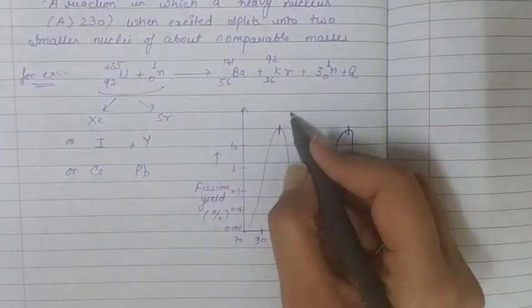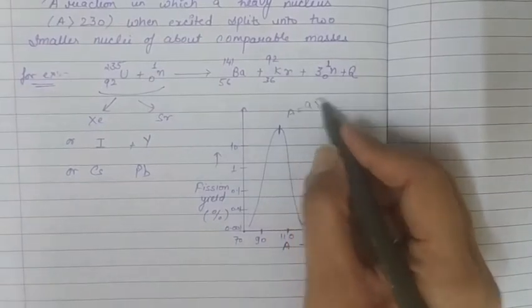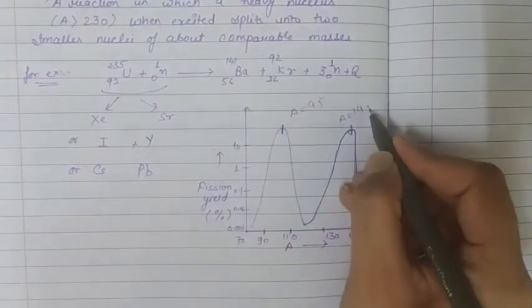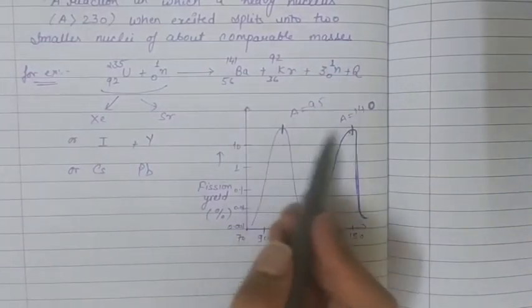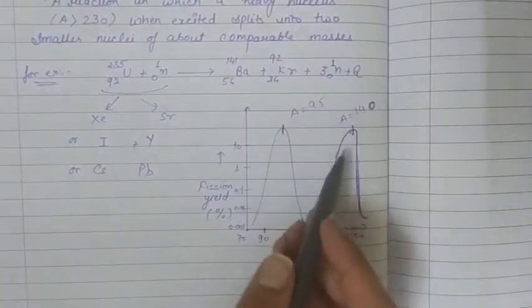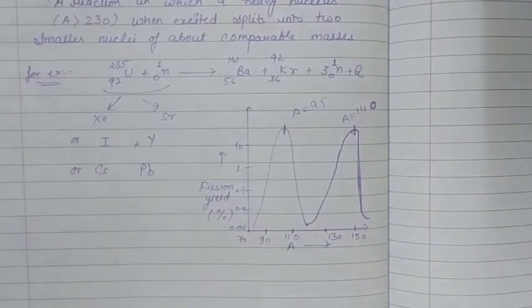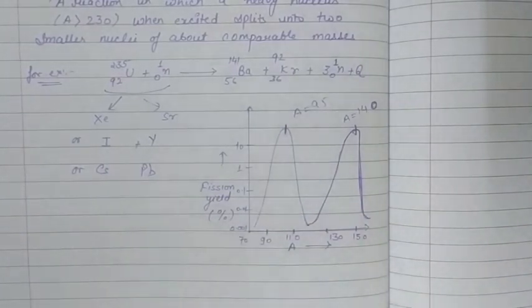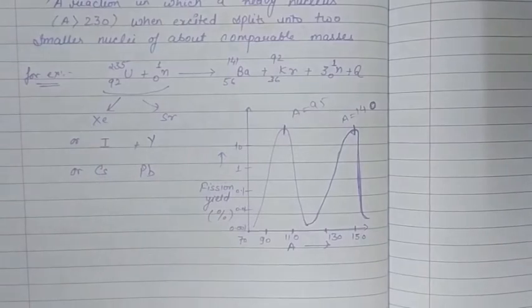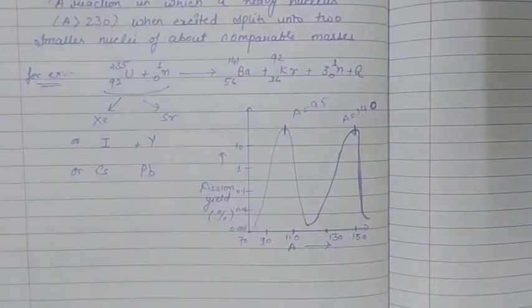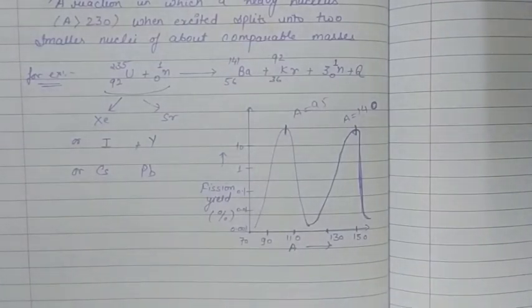We get this at A equal to 95 and at A equal to 140, which shows that the yield of this combination is maximum, and that out of all the combinations, the two fragments of mass numbers 95 and 140 are present in high percentage.